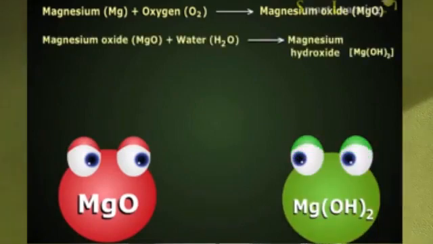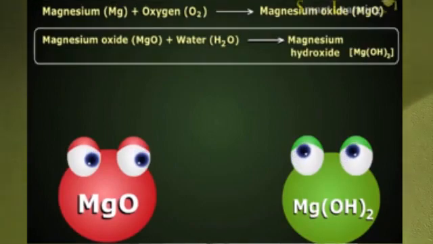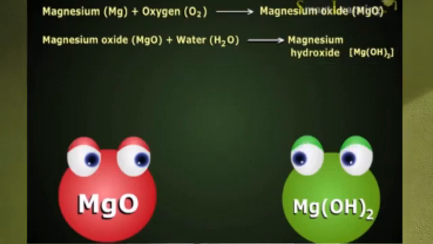Let's wind up today's session. Firstly, we discussed the burning of magnesium ribbon. My question is, which is the new product formed as a result of burning of magnesium ribbon? The new product is magnesium oxide in the form of ash. And we dissolve this ash in water. Which product will form? Magnesium hydroxide. It's basic in nature.